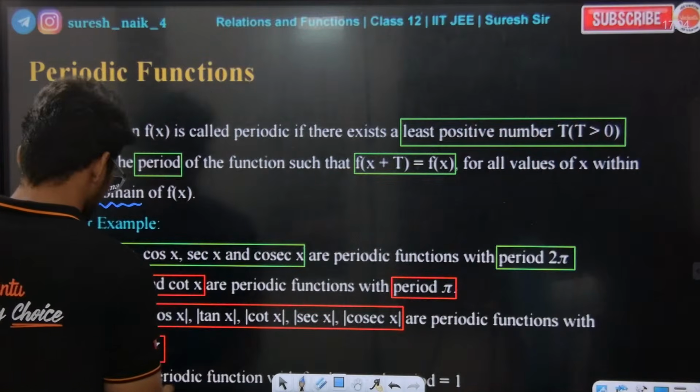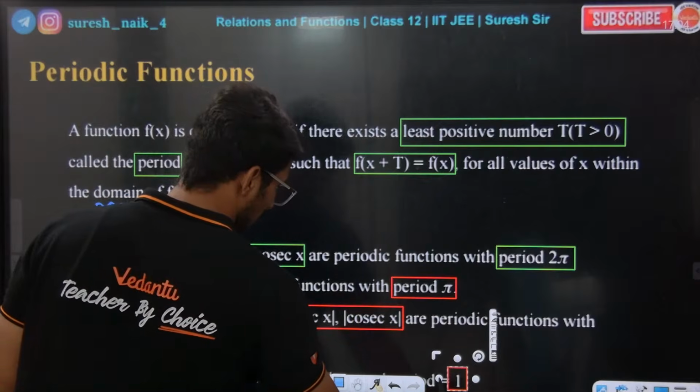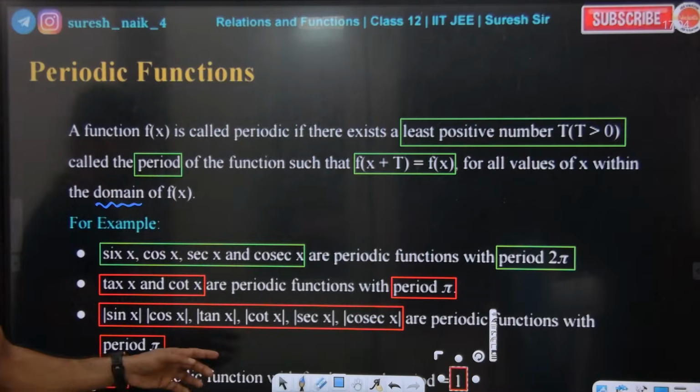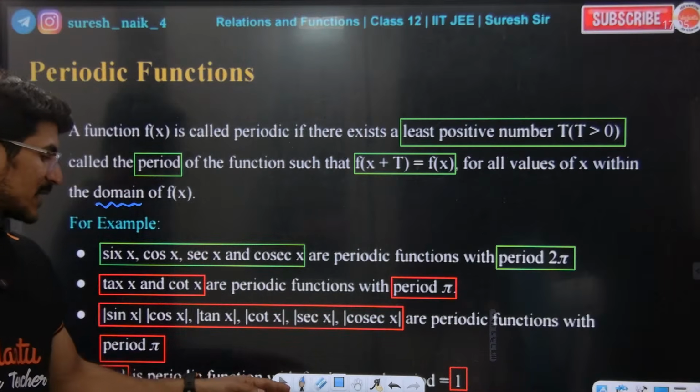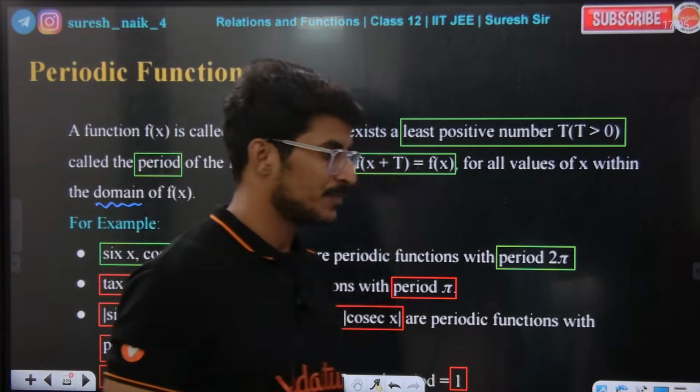Okay, next, fractional part of x is a periodic function with period called 1. Fractional part of x has period 1. Guys, this is hiding over here. So the fractional part of x has period 1. Sir, how? Yes or no?